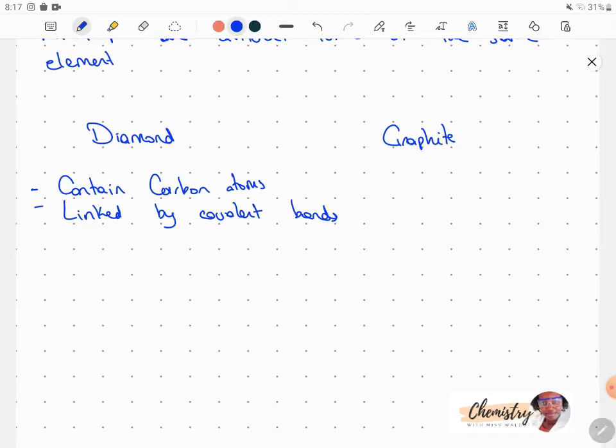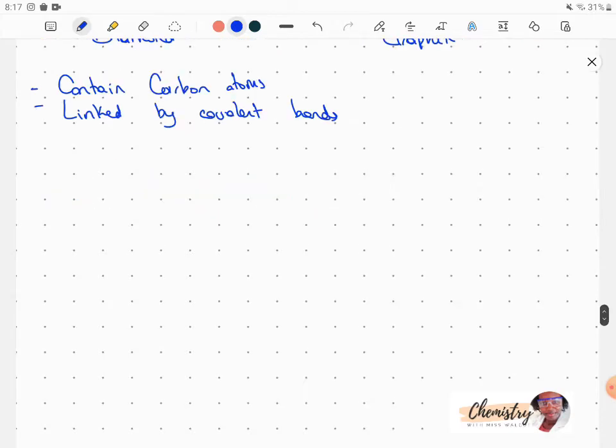So I'm going to draw for you the structure of diamond and the structure of graphite, which you should be able to reproduce. In diamond, each carbon atom is linked to 4 other carbon atoms. But what we also notice about diamond is that we have some hexagonal rings.